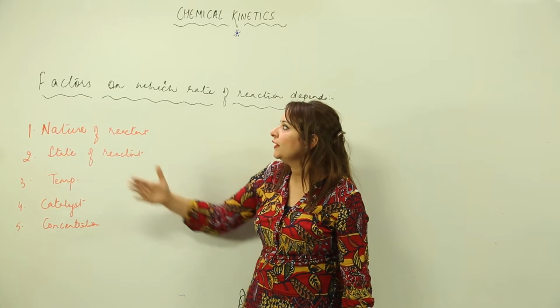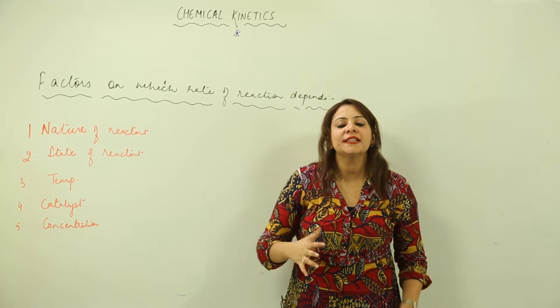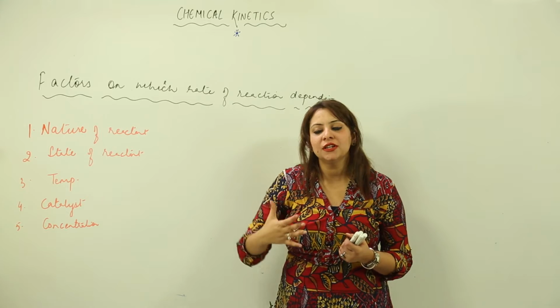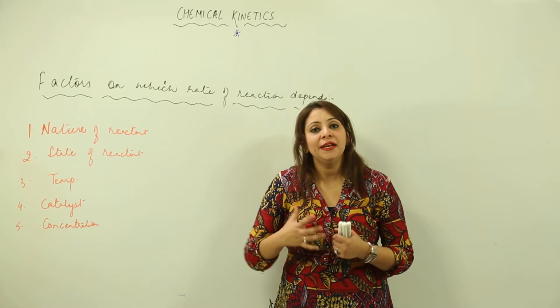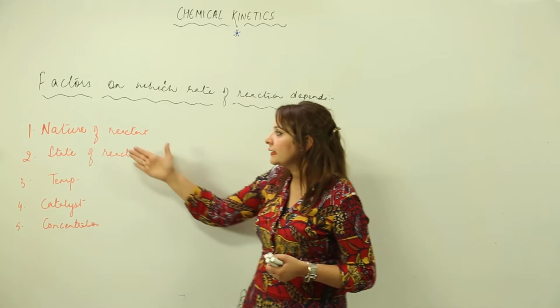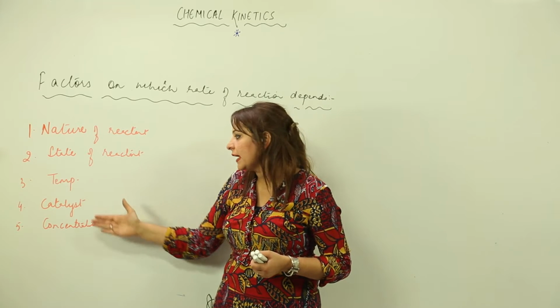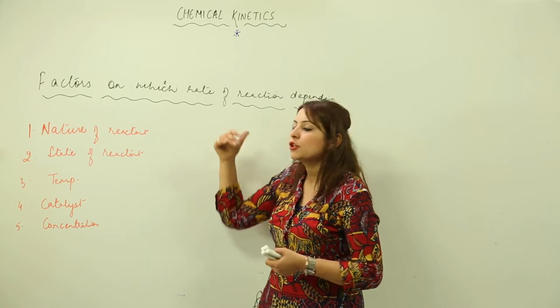Now we are just looking at the factors on which the rate of reaction depends. As you all know, the rate of reaction is the change in the concentration of the chemical species with the passage of time. There are many factors which affect the rate of reaction. Out of that, one is the nature of reactant, state of the reactant, temperature, catalyst and concentration. So these are the major 5 factors which actually affect the rate of the reaction.